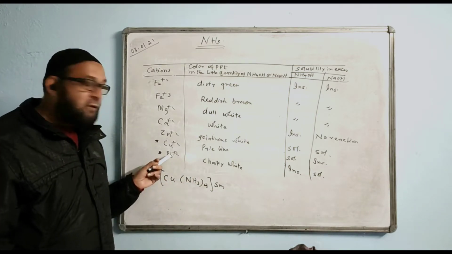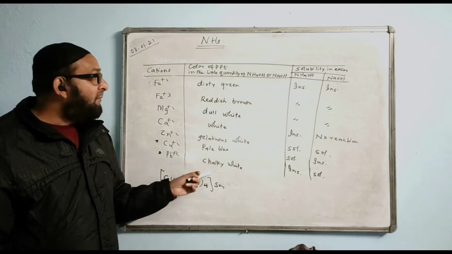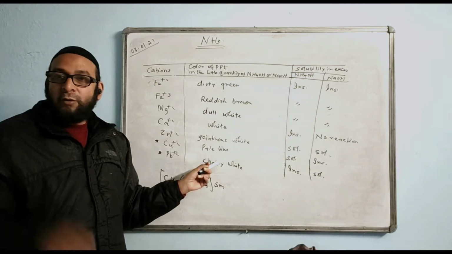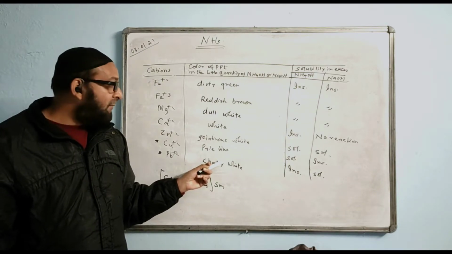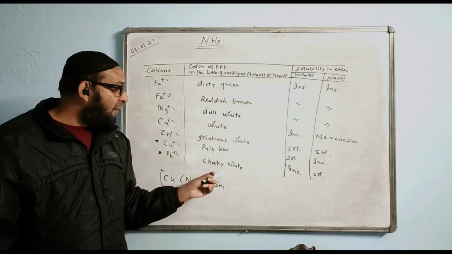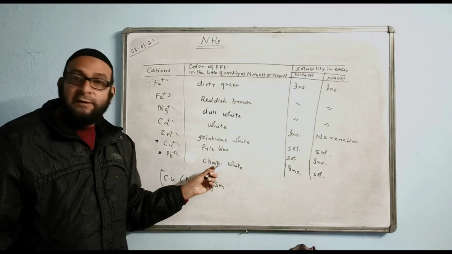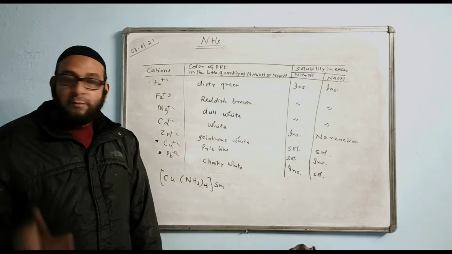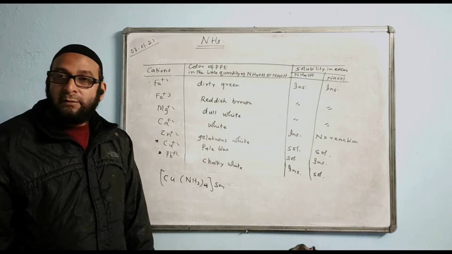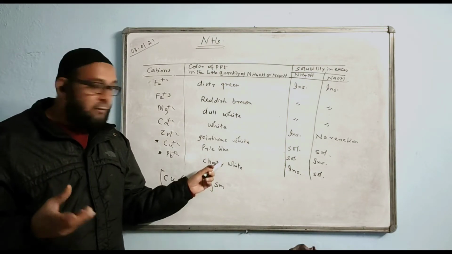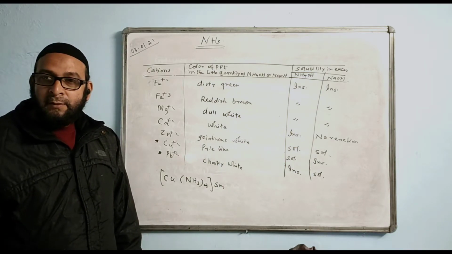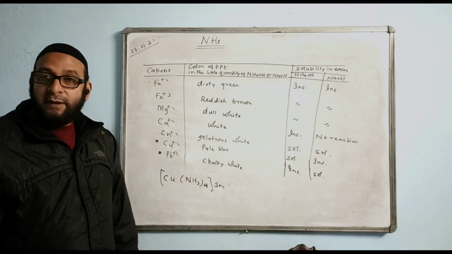And later, it is just the opposite. When we add excess of ammonium hydroxide, it will form a chalky white precipitate. But when we put excess of sodium hydroxide, it changes into a solution. And what is the color of the solution? It is white. It will form a white solution. That will happen. You have to answer very carefully.